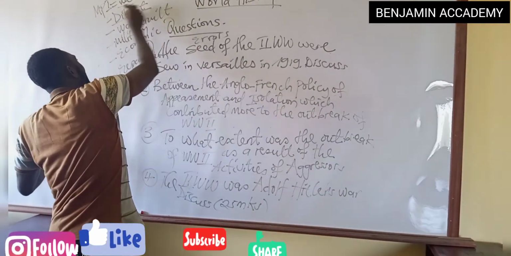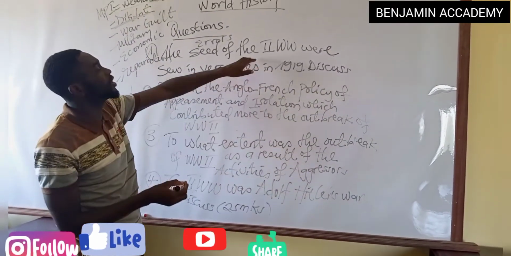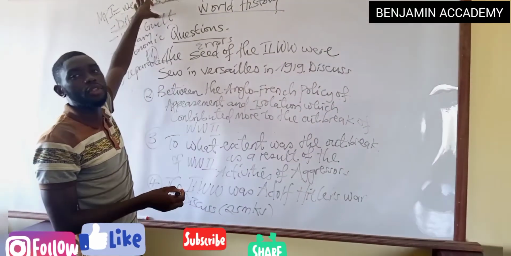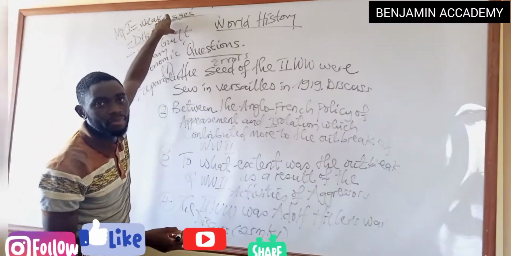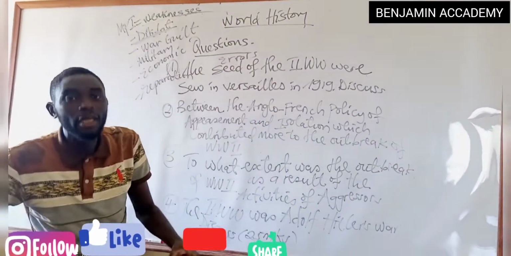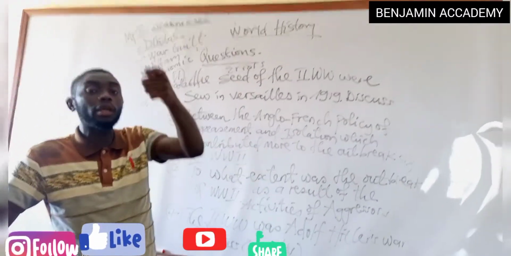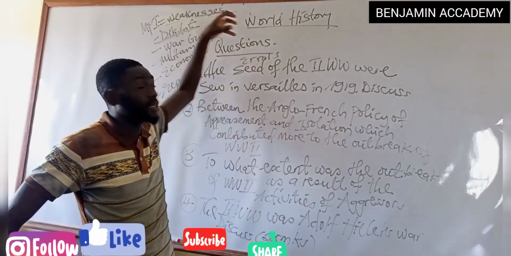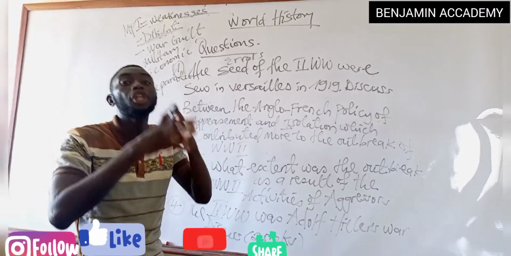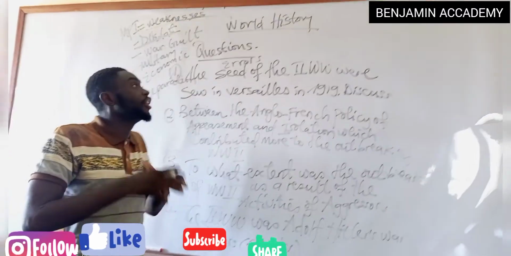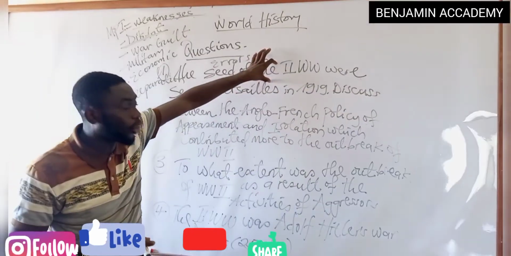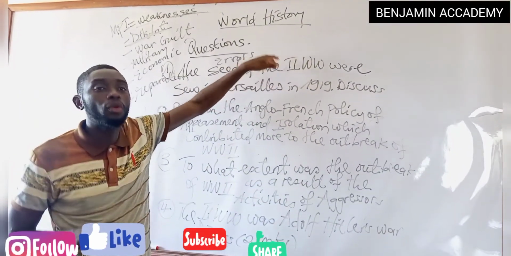When we talk about diktat, it means that in the Treaty of Versailles of 1919, the Germans called it a dictated peace on them, because when the terms of the Treaty of Versailles were drawn against the Germans, they were not invited to come and see how the terms were drawn against them. The Germans were only given 3 weeks to protest against the Treaty of Versailles, and after their protest, only minor clauses were changed. The major ones were not changed. So the Germans looked at the treaty as a dictated peace on them, and for that reason, they had to plan how they would revenge it, and the revenge was the outbreak of the Second World War.